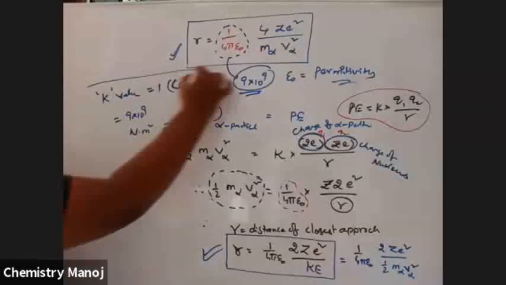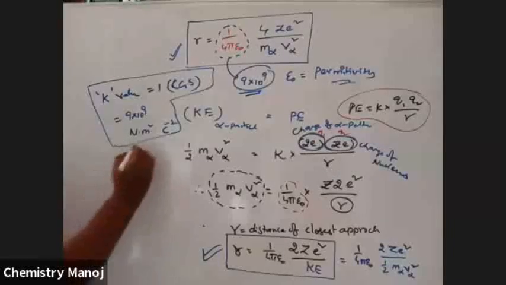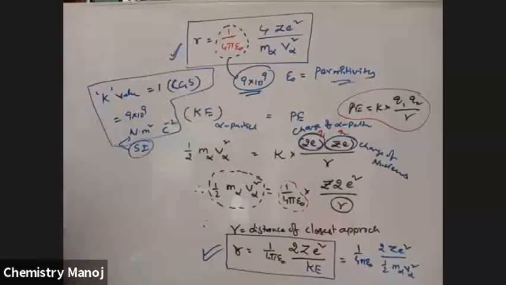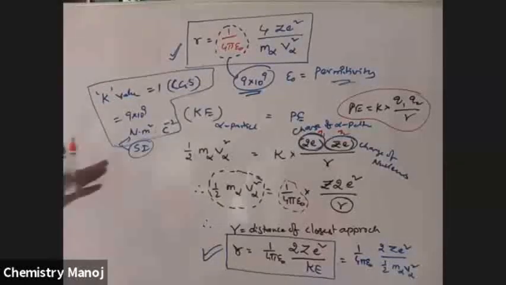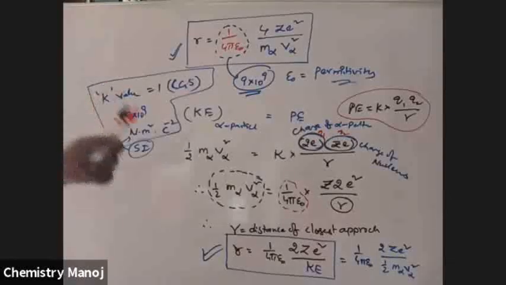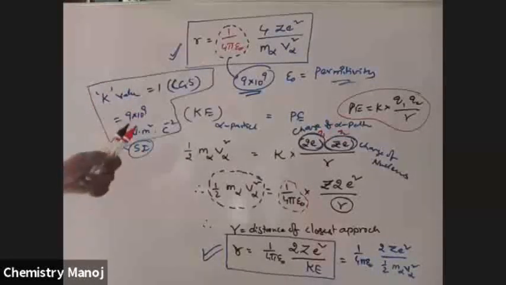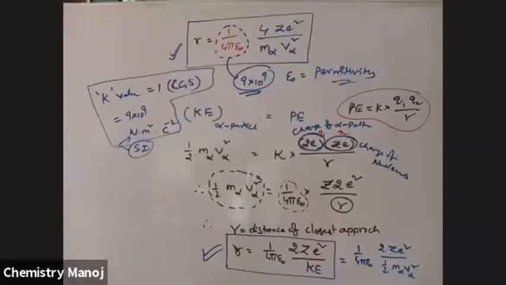So these are the K values in different systems. Mass of the alpha particle is taken in kgs, velocity in meters per second.